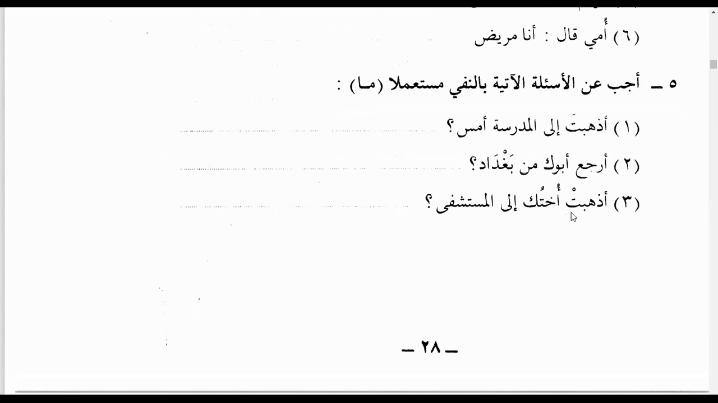Number 3. If we want to complete, what we will say? Abi, of course, min Baghdad. Abi. So لا ما رجع أبي من بغداد, because now you're talking about yourself, so you will use the ya al-mutakallim, which is used for the person who is talking.